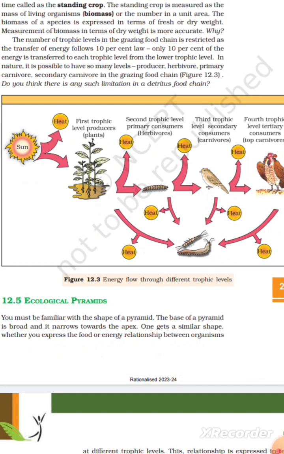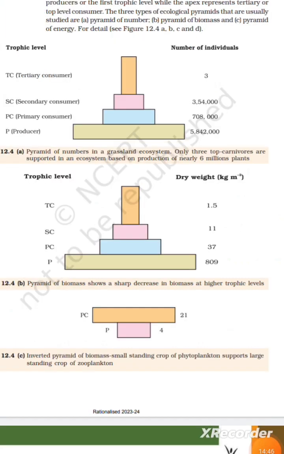12.5 Ecological pyramid. You must be familiar with the shape of a pyramid. The base of the pyramid is broad and it narrows towards the apex. One gets a similar shape whether you express the food or energy relationship between organisms at different trophic levels.